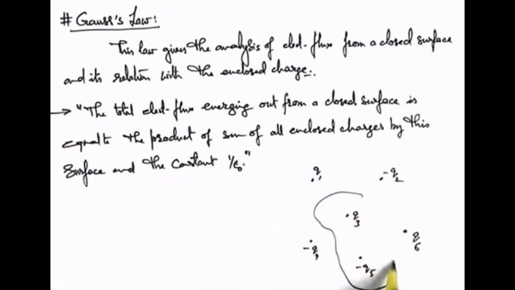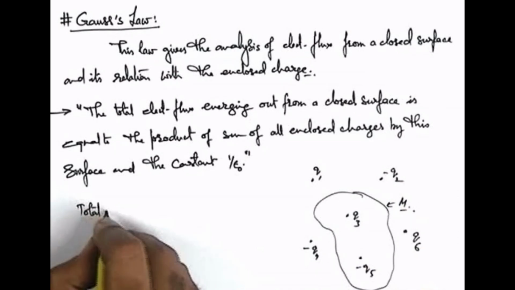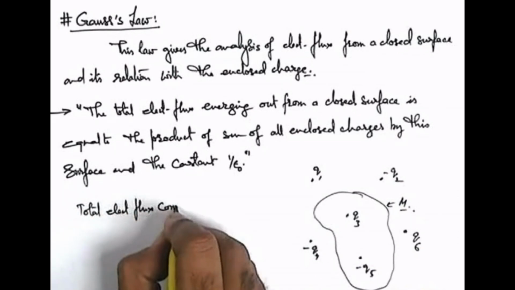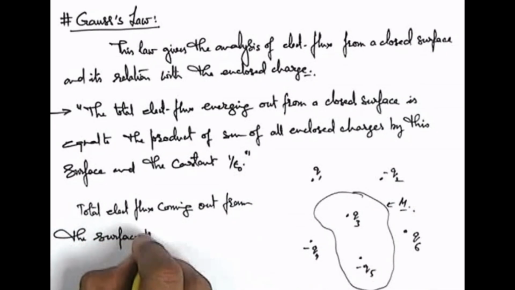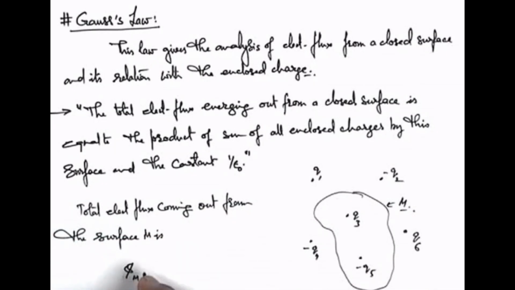And say we consider a closed surface which encloses the two charges Q3 and minus Q5, and say the surface is named as M. Then we can say the total electric flux coming out from the surface M can be calculated by the expression integration of E dot ds for the closed surface. And this is the way we mathematically calculate.